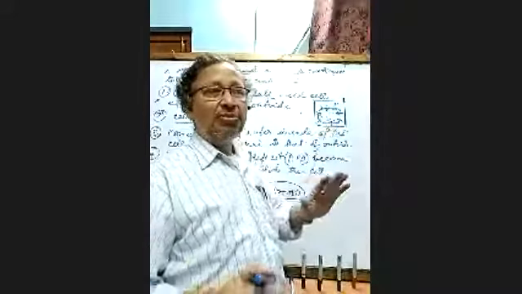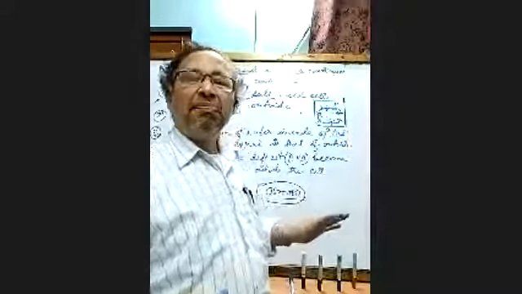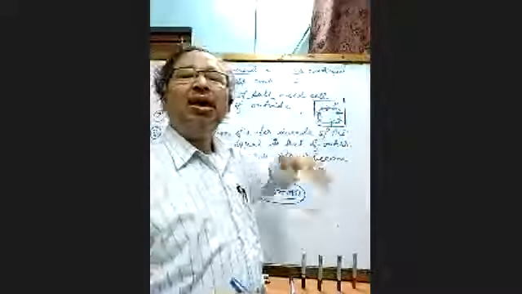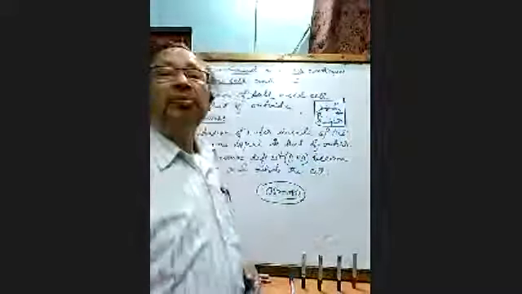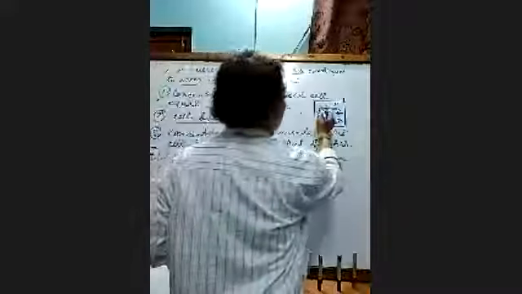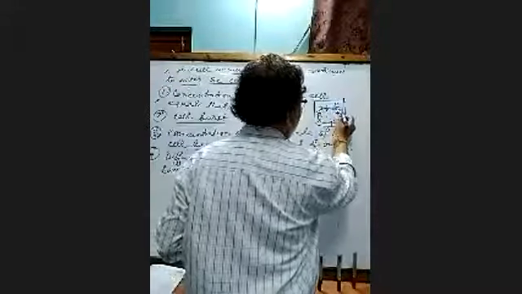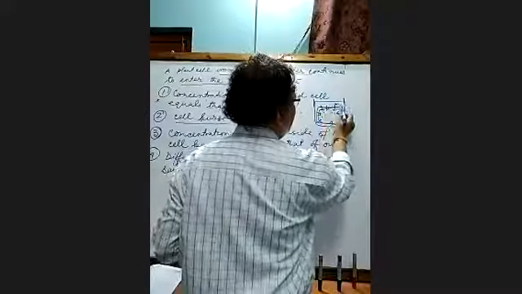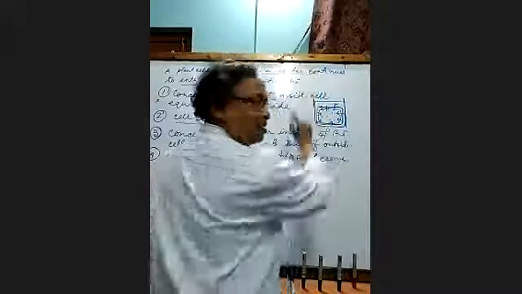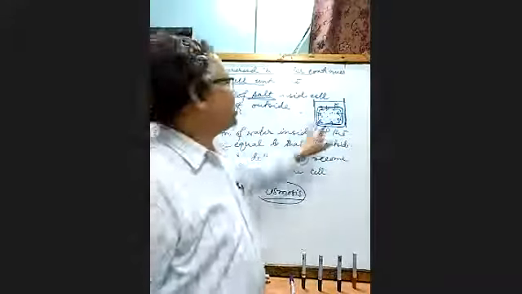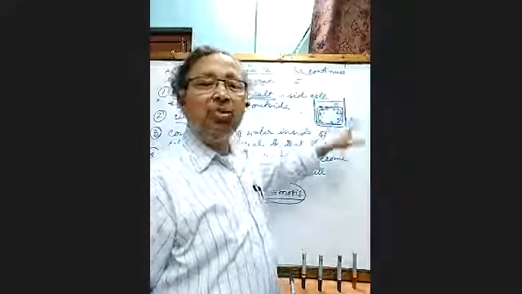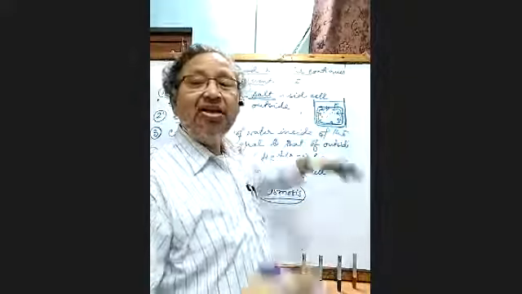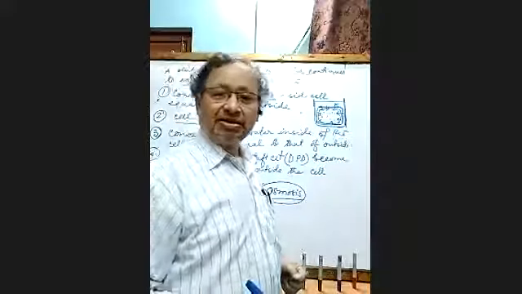But the plant cell is bounded by a rigid cell wall, so the cell wall will not allow the plant cell to increase its volume.